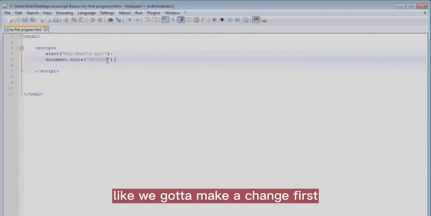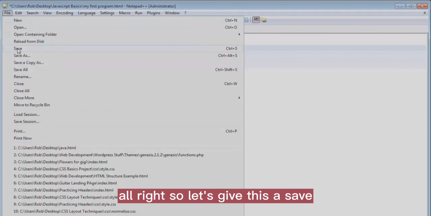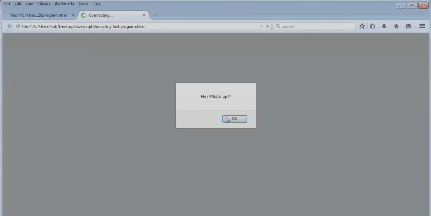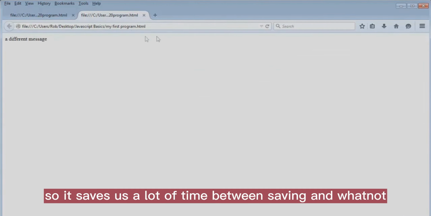We got to make a change first. So let's change this to... all right, so let's give this a save. And if we close this, open up our browser again, we can see that it's instantly applied. So it saves us a lot of time between saving and whatnot.